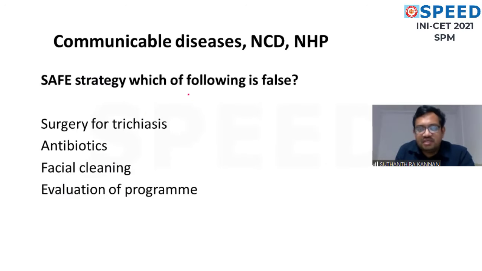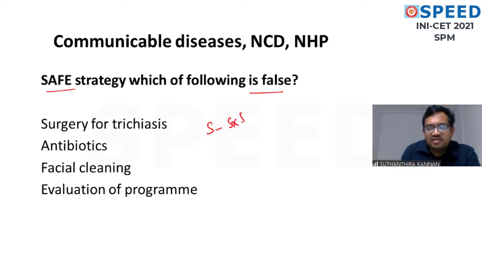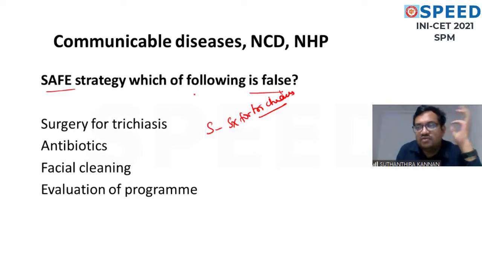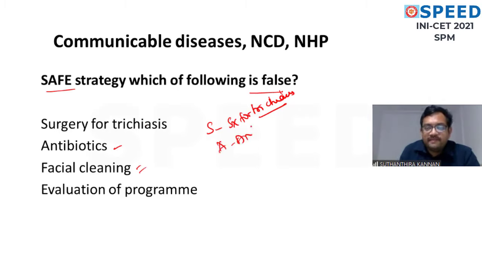Okay, now to the next chapter. Usually communicable diseases are very easy. You can just pick them quickly and click. The SAFE strategy is used. Which of the following is false? SAFE strategy: S is surgery for trichiasis. Trichiasis is a complication of trachoma where the eyelashes turn inward. I have to do the surgery. Antibiotics, we give azithromycin. Facial cleaning. A is for antibiotics.